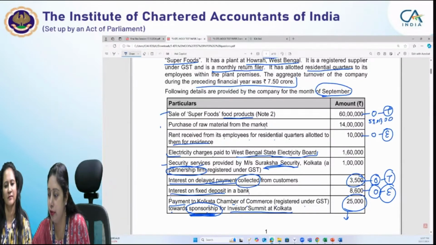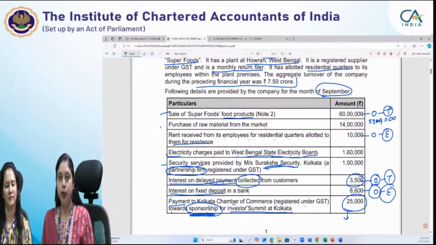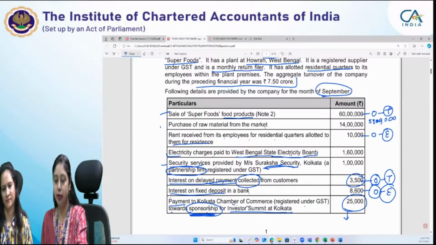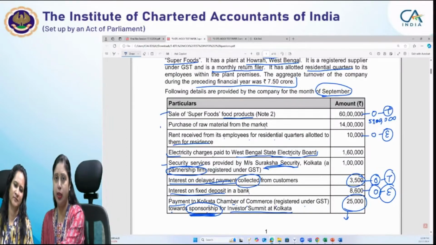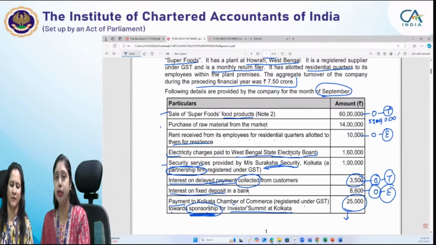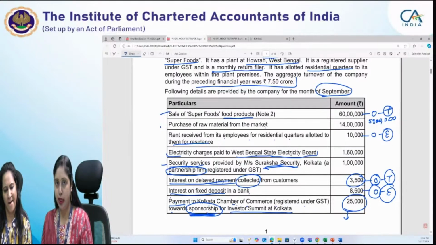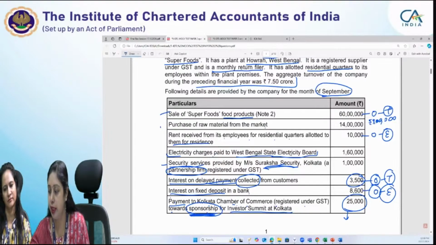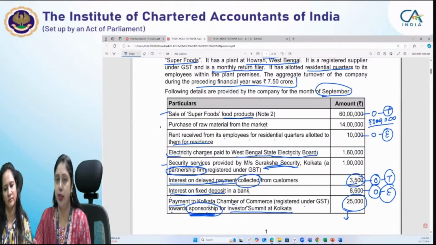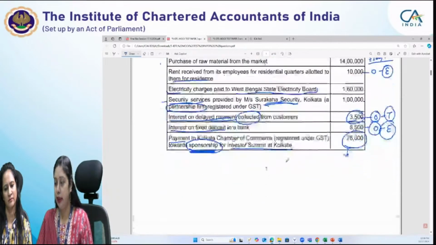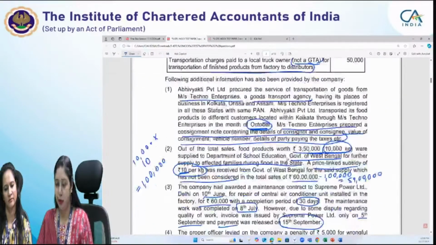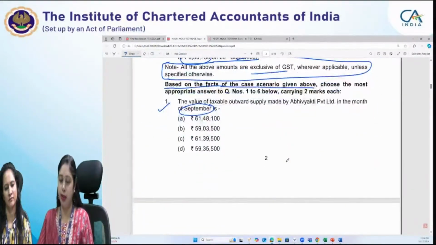We see that we have very few outward supplies given here, and since in this table inward and outward supplies are given at one place, this can sometimes create confusion. So it's better to write the inward supplies on the left side and the outward on the right side, whichever way you feel comfortable, but mark the supplies categorically as inward or outward so that you don't make any mistake. Here one taxable supply is 15 lakhs and another is 3,500. We have only two taxable outward supplies, and the correct answer becomes 59 lakh 3,500.